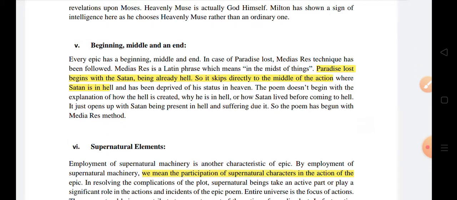Yes, beginning, middle, and end are there in any narrative, but in Paradise Lost we will see the technique of in medias res. It's a Latin phrase which means in the midst of things, the middle of things. So Paradise Lost begins with Satan already in hell, so it skips directly to the middle of the action. It begins in the middle of the action and Satan is already in hell. No description of the incidents before that.